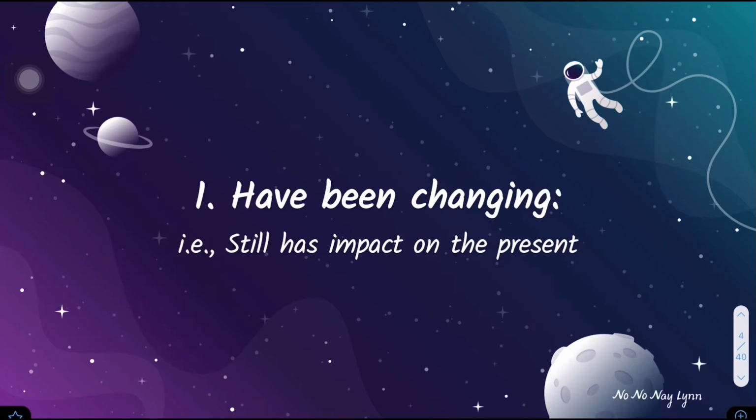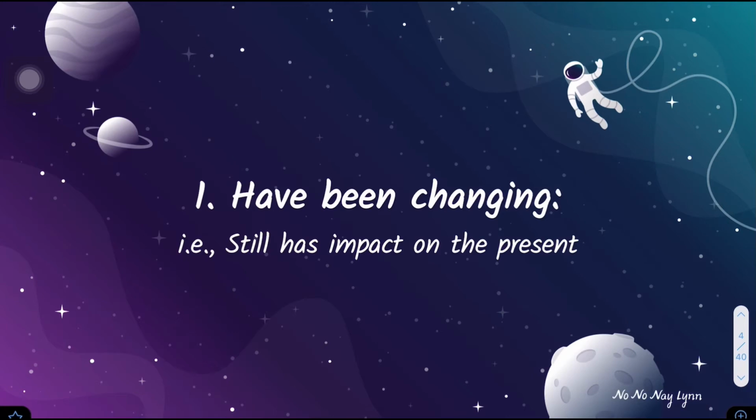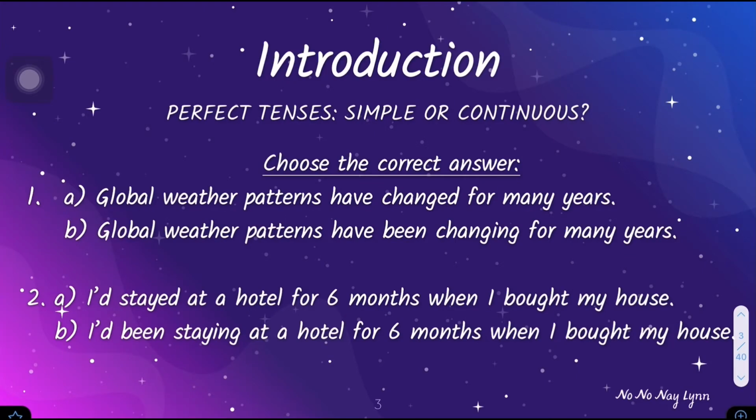Number 2 is actually going to be, let's see, the interruption. Okay, so it's going to be 2B. This is because it's an interaction. This sentence is going to be an interruption case, which we will look at in more detail as we move on to the next slides. But for now, this is the summary of what it means and how it's used. Also, please bear in mind that both of these scenarios in question number 2 are in past tense but in different interactions.